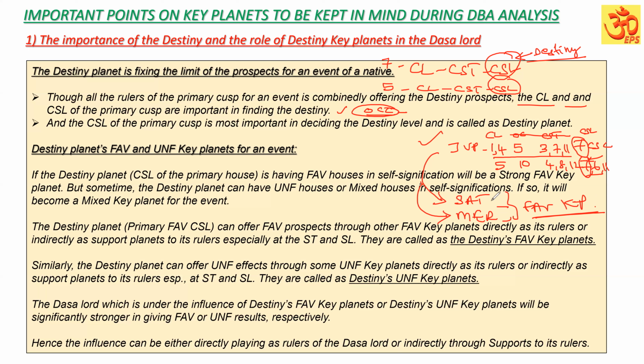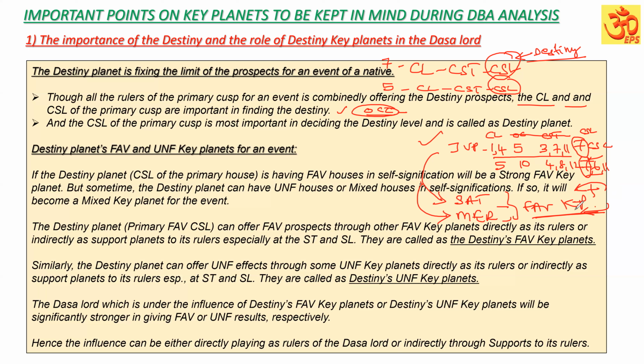The star lord and sublord can have some supportive houses to the event. That Saturn may not have strong favorable, but can have some supportive houses for the event of marriage. But Saturn can have in its supports, by conjunction, aspect, Rasi Lord and all, very good favorable key planets that can support Saturn and also Mercury.